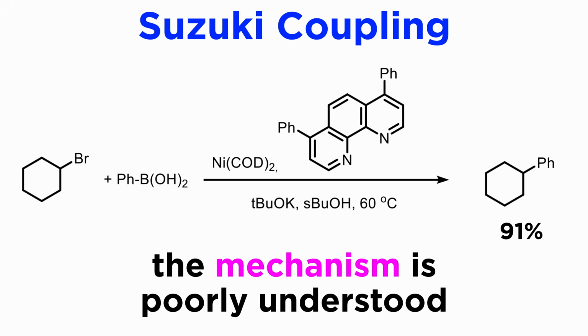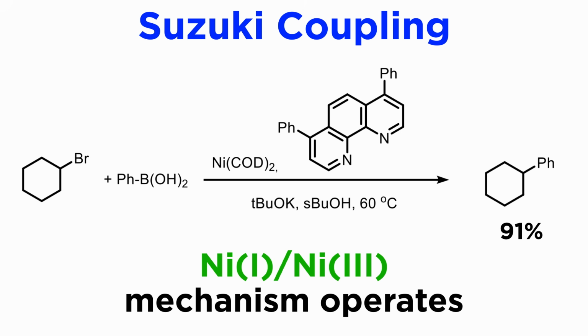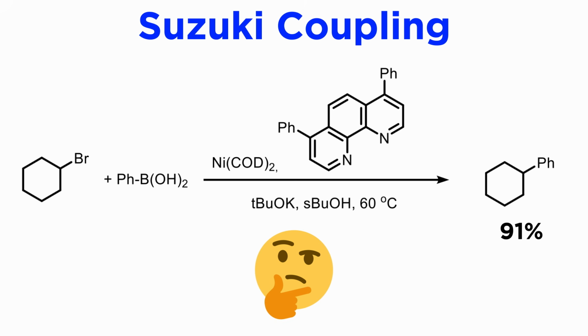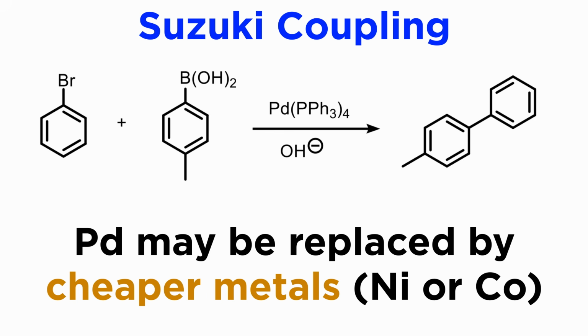The main limitation towards the general application of nickel chemistry is the poor mechanistic understanding of the reaction. There are clear indications that, alongside the classical mechanism shown for palladium, a nickel-1, nickel-3 mechanism also operates. In addition, the amount of catalyst needed to perform these reactions is often in the range of 5 to 10 mol%, against 1 mol% or less with palladium. As a consequence, the nickel-catalyzed coupling is an area of intense investigation. It is possible that in the future, scarce and expensive palladium will be routinely replaced by cheaper metals, like nickel or cobalt, for an environmentally more benign cross-coupling, but this area still needs a lot of development.